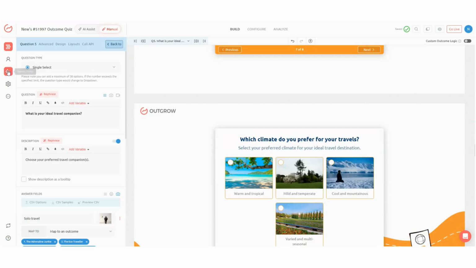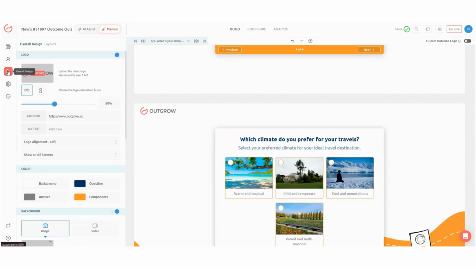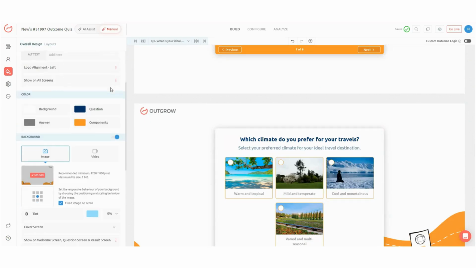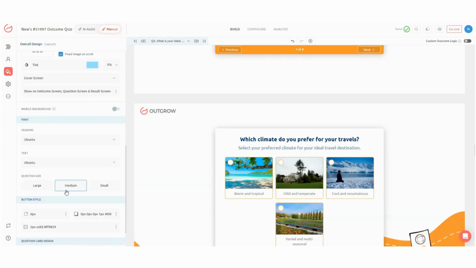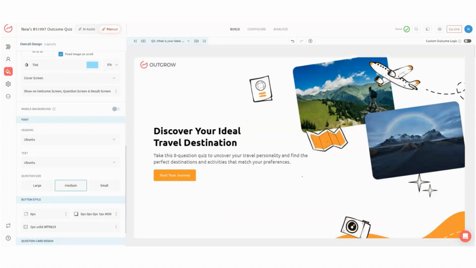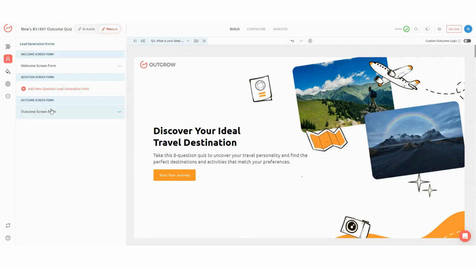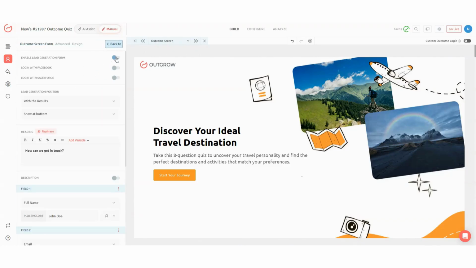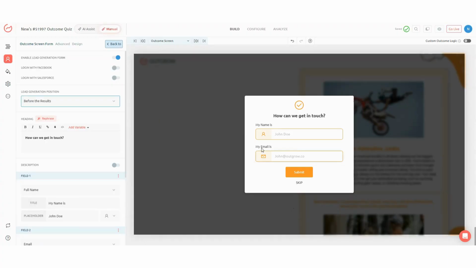Next, navigate to the Overall Design tab. This is where you can personalize the experience by uploading your logo, adjusting brand colors, updating fonts, and adding stunning travel imagery that reflects your brand and inspires users to explore. You can then add a lead generation form before showing results to capture details such as name and email address.